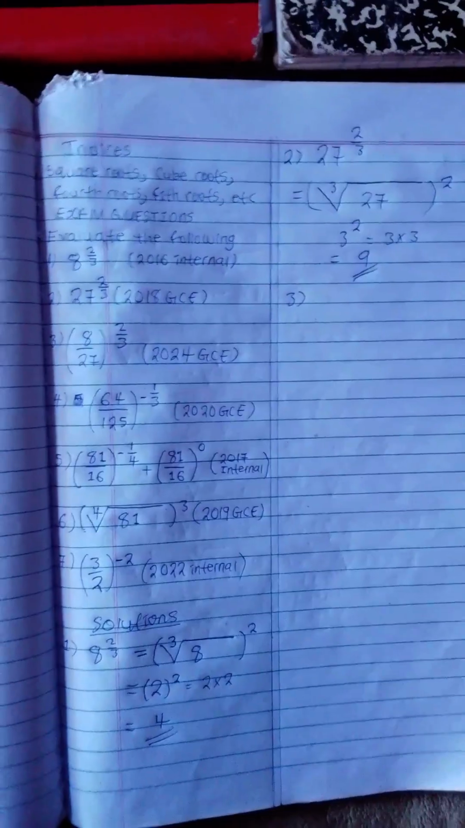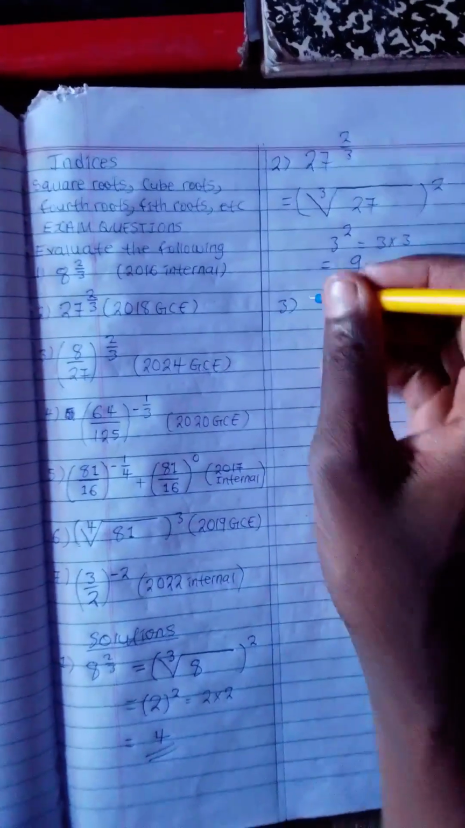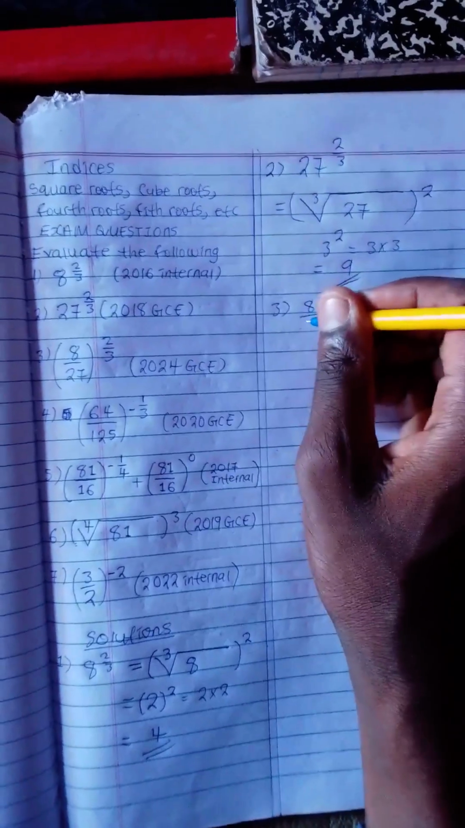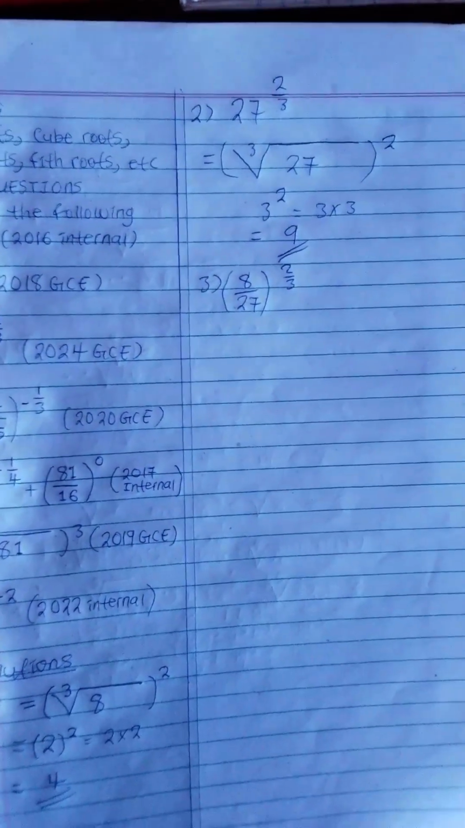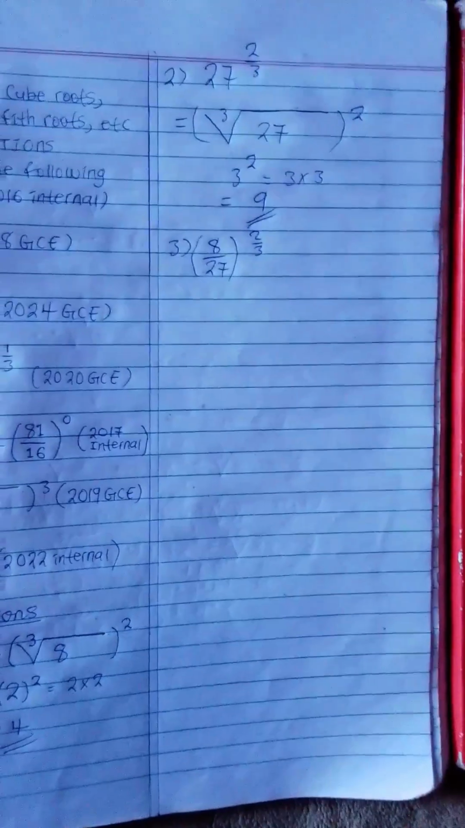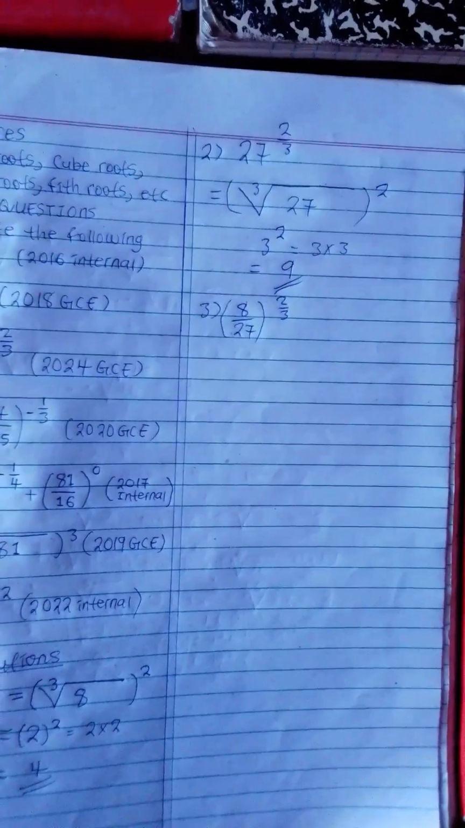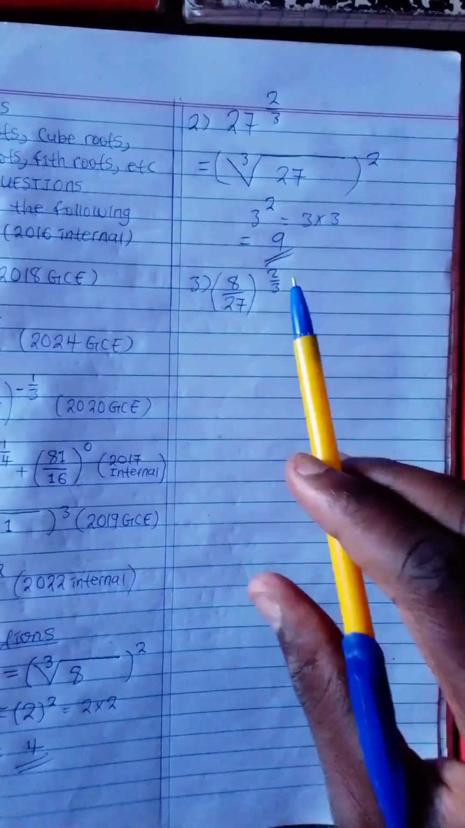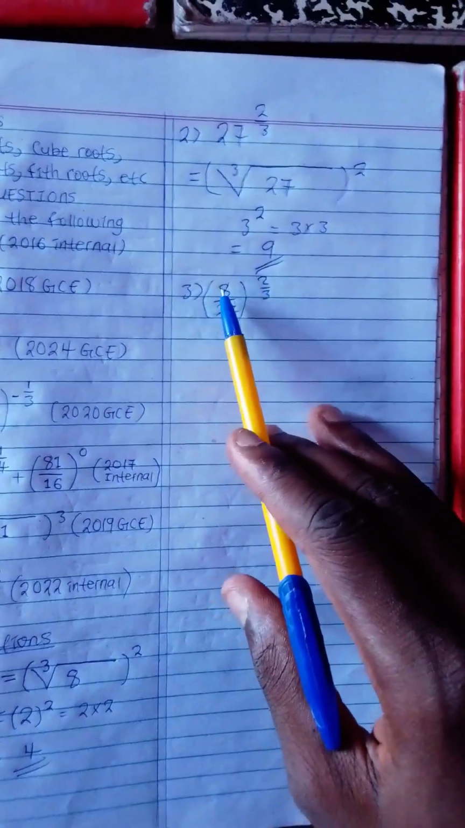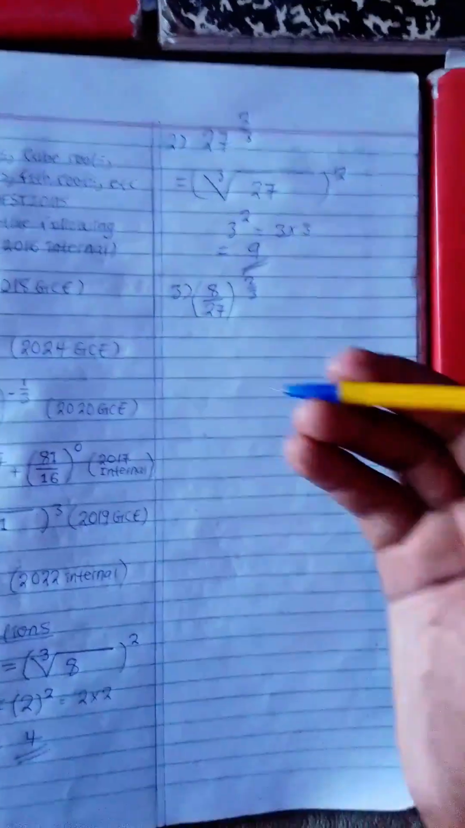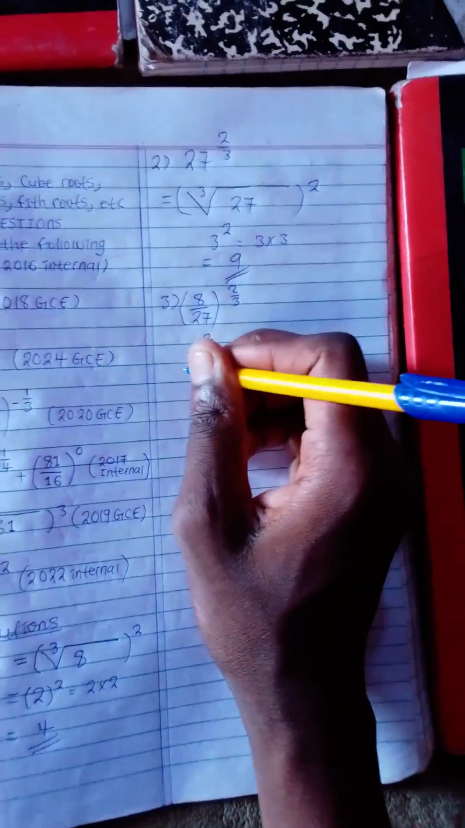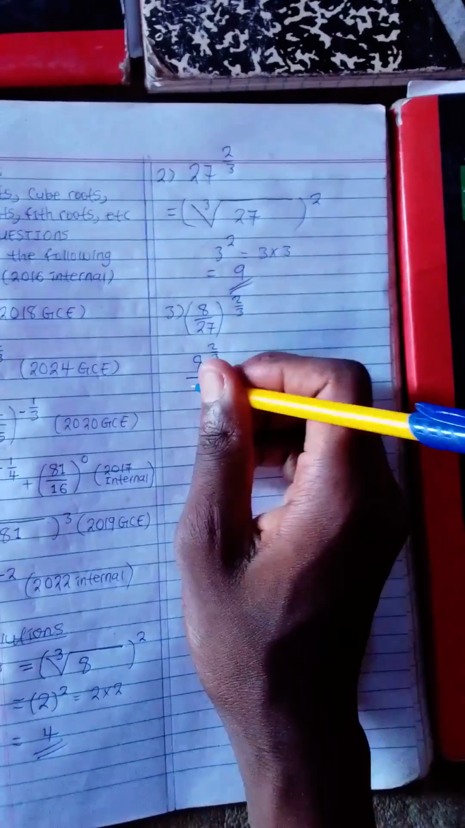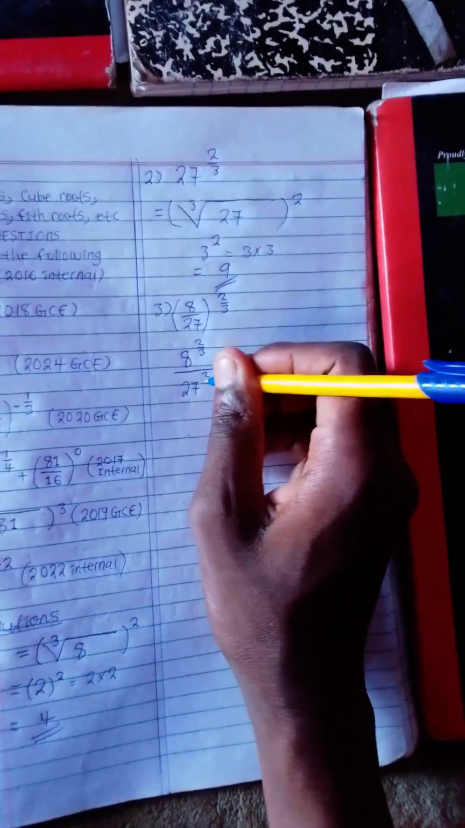Question 3 now, we have got something like this: 8 over 27, all of these things raised to the power 2 over 3. And there is no negative involved in there, so we cannot apply the concept of negative index. When it is like this, you have to know that this 2 over 3 is for everything. It is both for 8 and 27. So we are going to separate them. We'll say 8 to the power 2 over 3, and then this 27 will also go with that: 27 to the power 2 over 3.